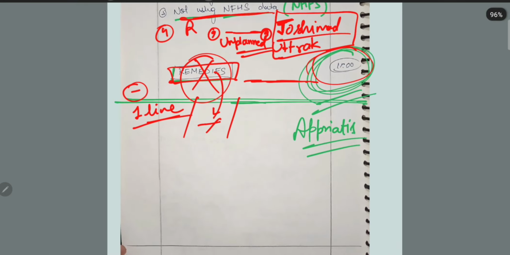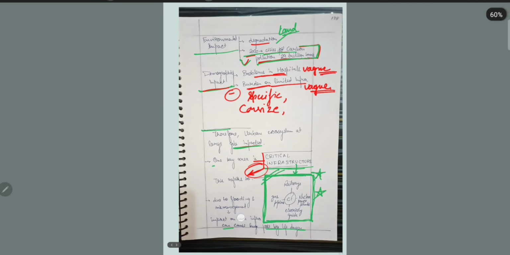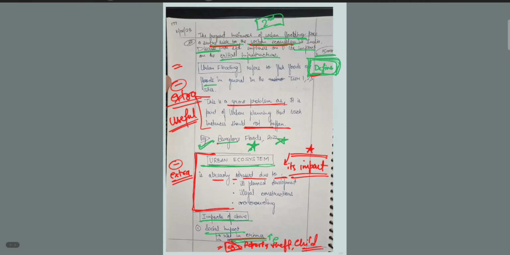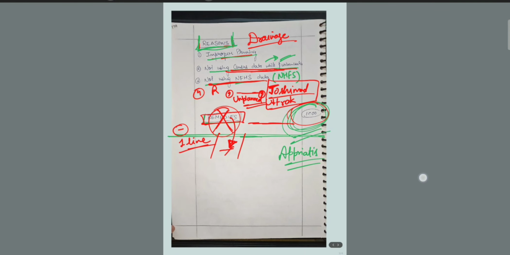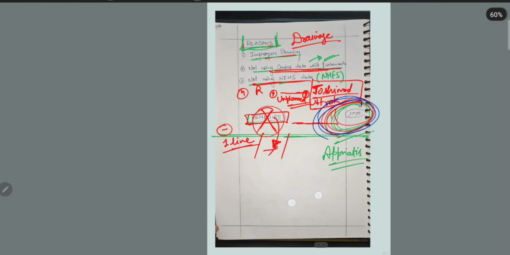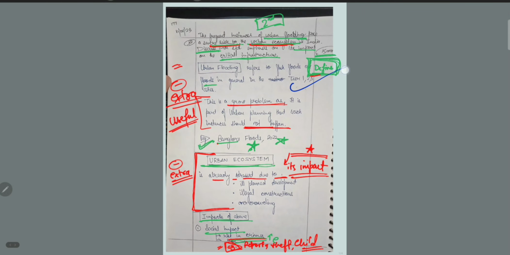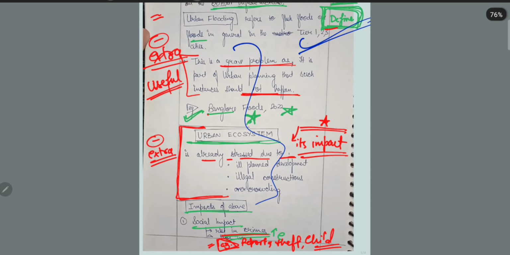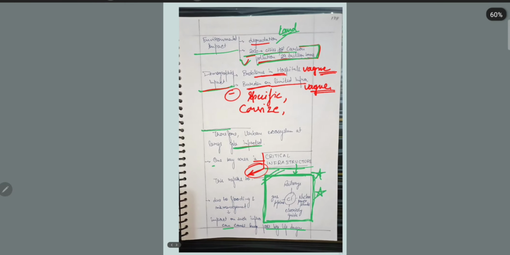Then remedies. It would be good if you write at least one line if you have time, but if you don't have time, then please avoid writing these half things. Overall, it was a very good effort at this stage, that at least he tried to finish it within 11 minutes. I really appreciate that, and further improvement can be done. Very nice intro, though there were some extra things which can be removed by further practice. And yes, practice makes a man perfect.